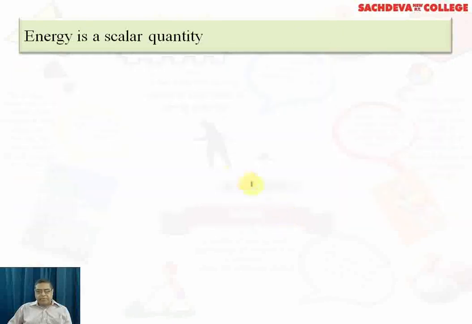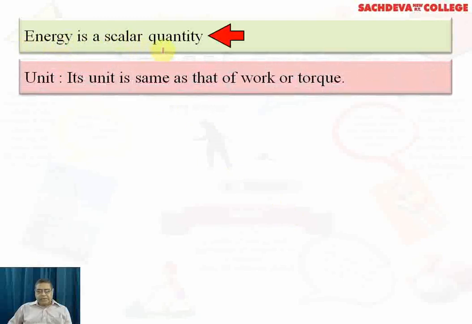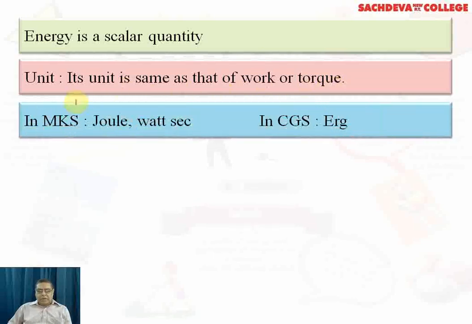Now energy is a scalar quantity. Its unit is the same as that of work or torque. Well, you can remember that torque is the product of force and perpendicular distance. So its unit is the same as that of work or torque. Torque is sometimes known as the moment of couple, and that is calculated by the product of force and perpendicular distance.